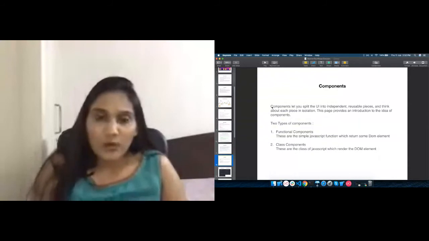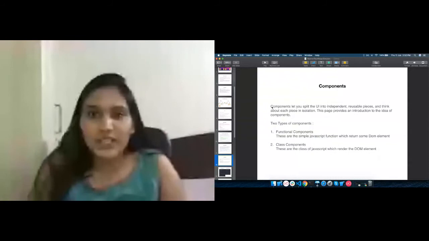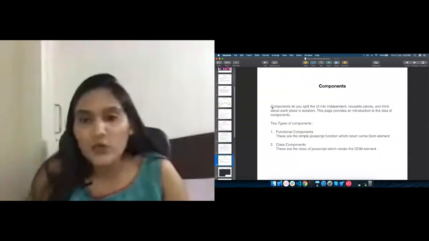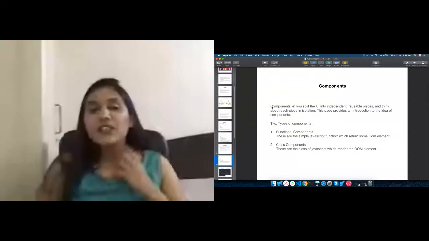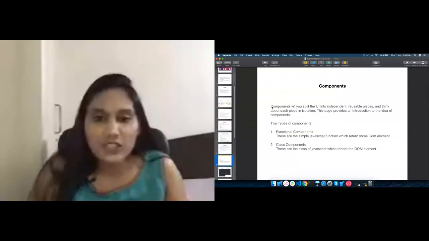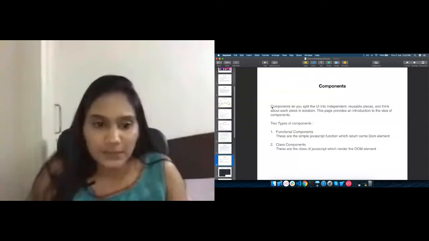So now let's talk about components a bit. As I've already told you about components, components are the UI, used to create reusable pieces, and components can be of two types: functional components and class components. Everybody is familiar with the functions of JavaScript and the classes of JavaScript. So these are the two ways in which we can create components.